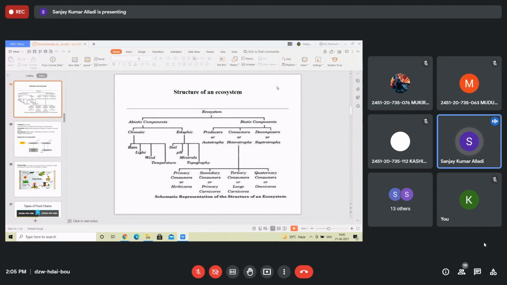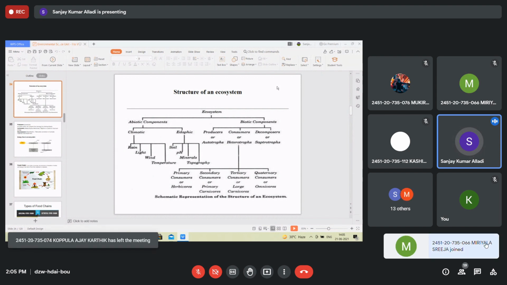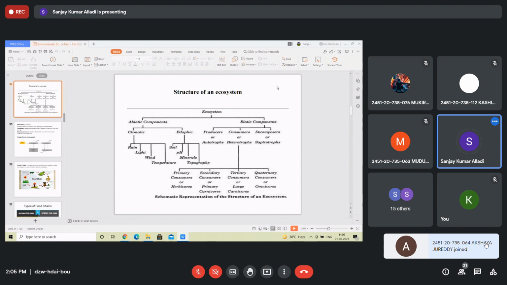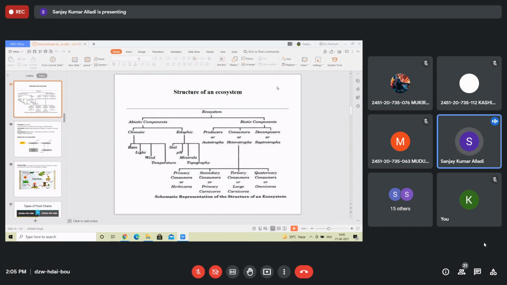Then decomposers are also called saprotrophs because they feed on the dead. Sapro, right? And they are called reducers because they reduce the waste accumulating in the environment and convert them into the nutrients, micro and macronutrients, which are added to the soil as a source of energy for the next generation of plants and animals. So this is decomposers, right? So this is the structure of an ecosystem.